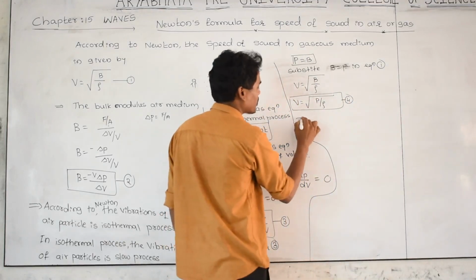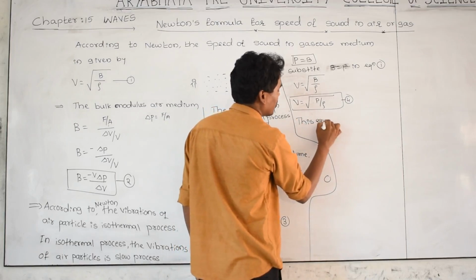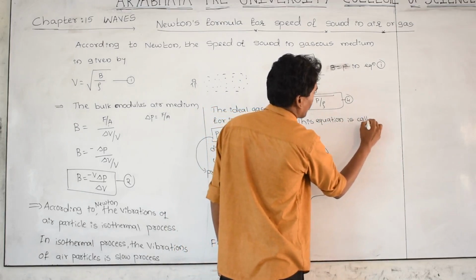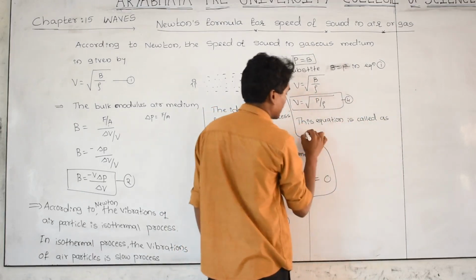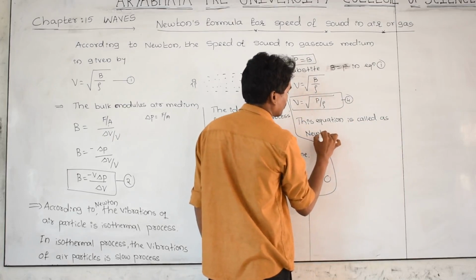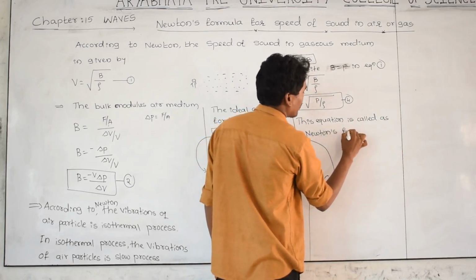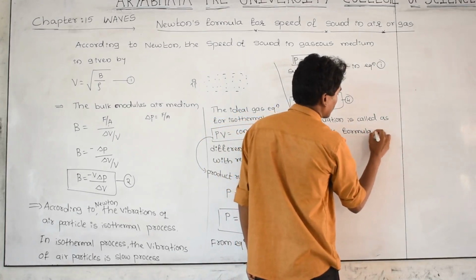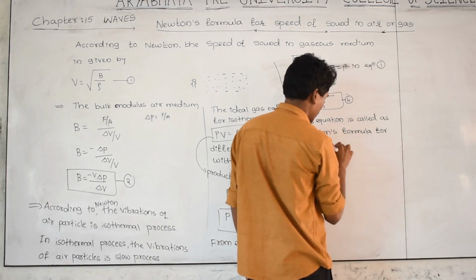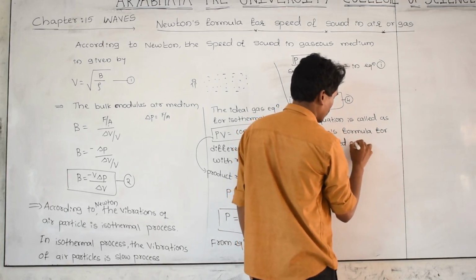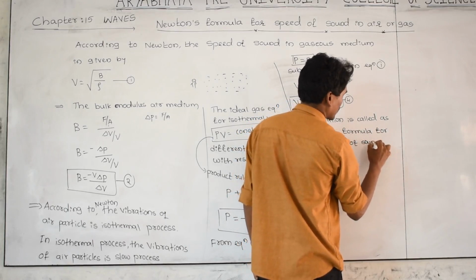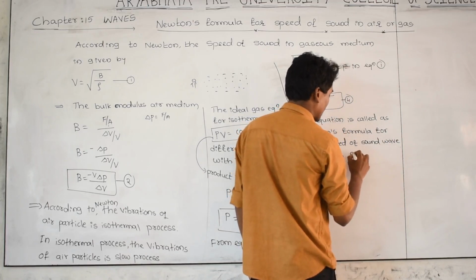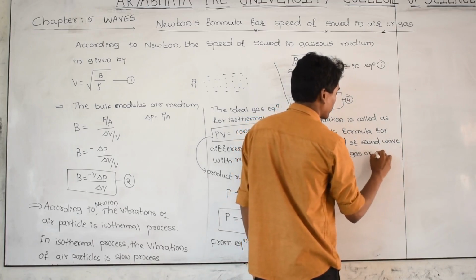This equation is called Newton's formula for speed of sound wave in gaseous medium or air medium, both are same.